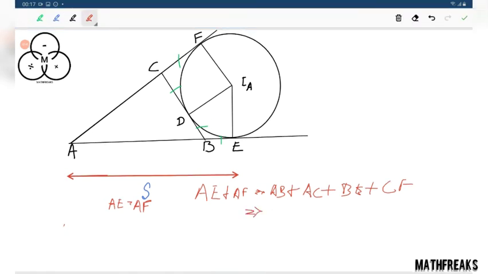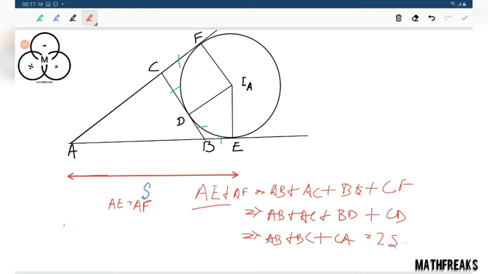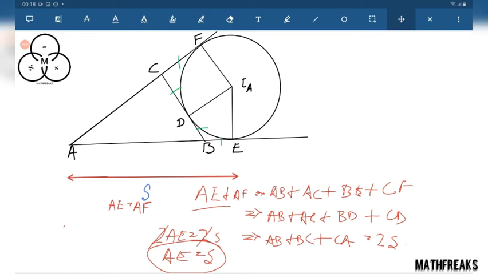Which equals AB plus AC plus BD plus CD, which equals AB plus BC plus CA, that is 2s. Now AE equals AF. Using this, 2 times AE equals 2s. AE equals s. So this is the first proof.